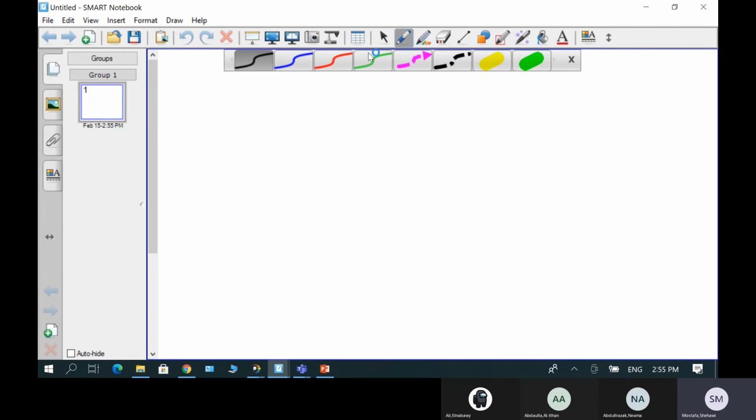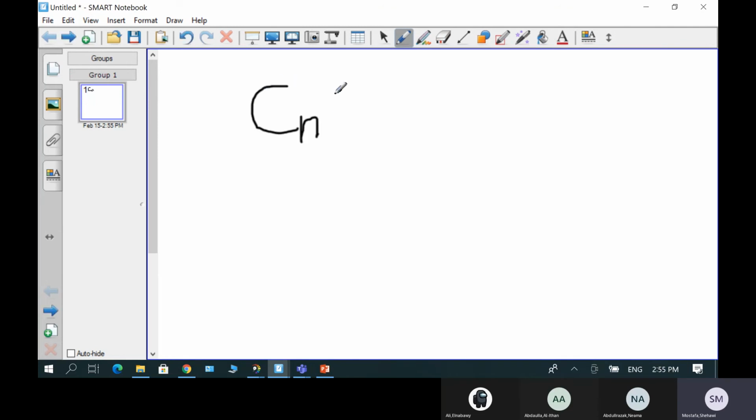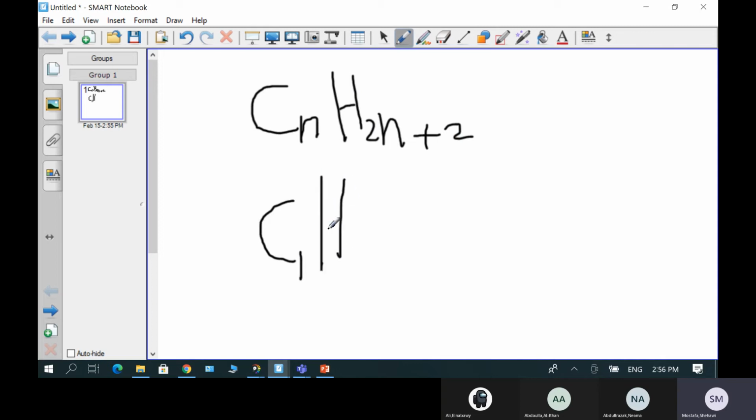So we said that we have the formula CnH2n plus 2. This is for alkanes or saturated hydrocarbons. And n is the number of carbon atoms. If I say C only one, I don't write the one. If C1, how many hydrogens would we have?